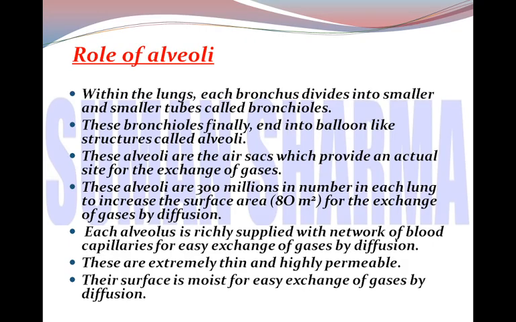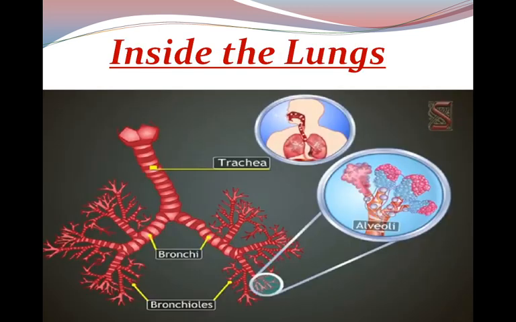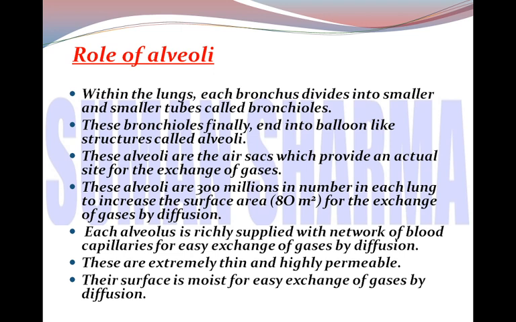Now students, inside the lungs, when trachea opens into two major branches, bronchi, and bronchi enter each lung, they further divide and redivide to form a number of branch structures called bronchioles. These bronchioles finally end into air sacs, balloon-like structures called alveoli. Now what are alveoli? These are the air sacs. What are their features? What is the role of alveoli inside the lungs?